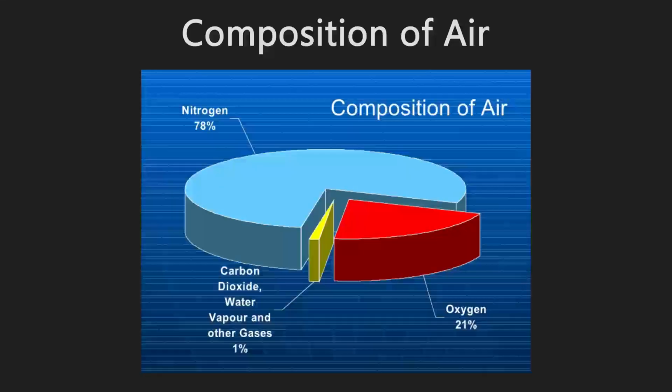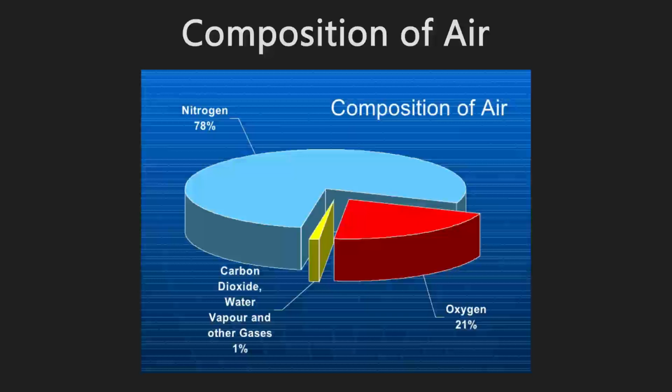Air is a mixture of different gases. It also contains water vapor, dust particles, and sometimes smoke and germs. Air contains many gases such as nitrogen, oxygen, carbon dioxide, etc.